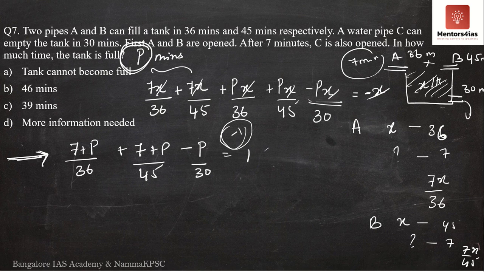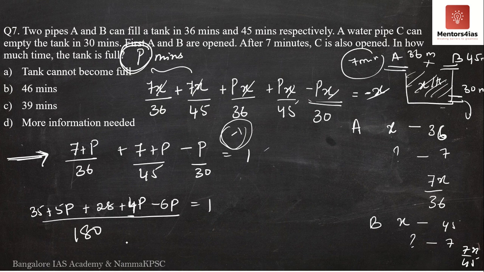So we've got this equation. We only have to find out the value of P. So 36, 45, 30. I think for 36 and 45 we have taken 180. 180 is also divisible by 30, one of the previous problems, if you remember. 180. Okay, so 36 to 180 is 5 times, 45 to 180 is 4 times. So 5 sevens are 35 plus 5p, plus 4 sevens are 28 plus 4p, minus 6p is equal to 180.